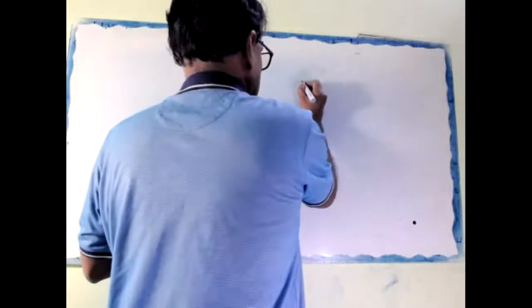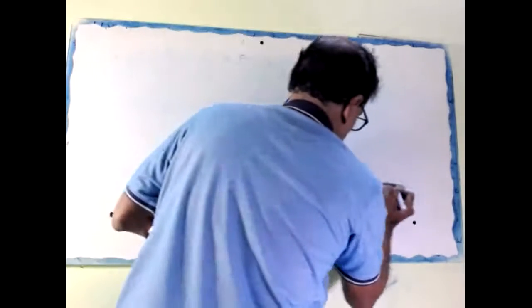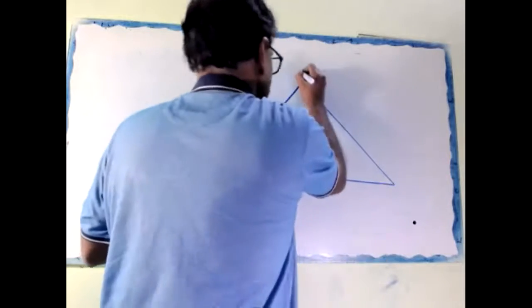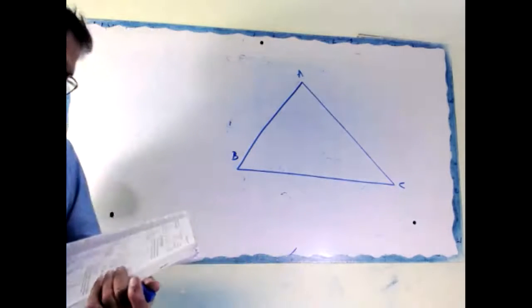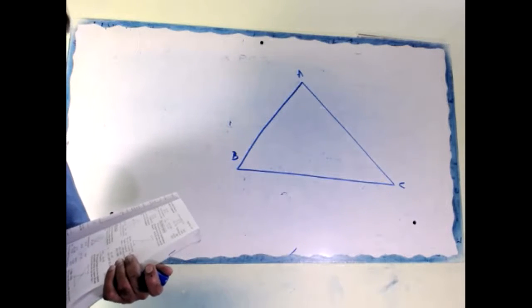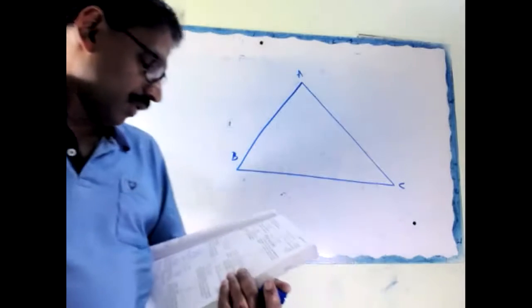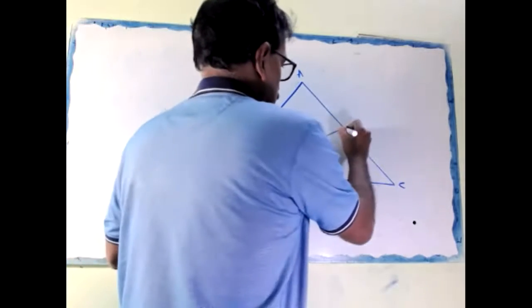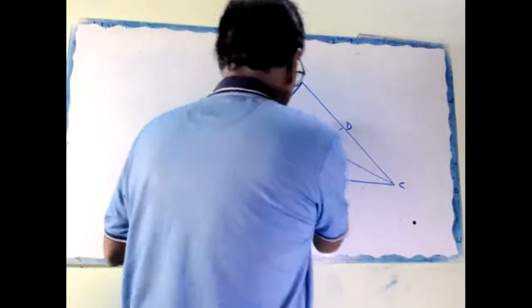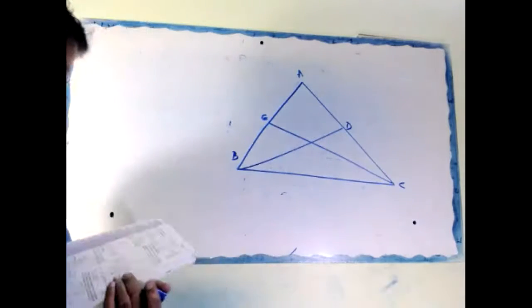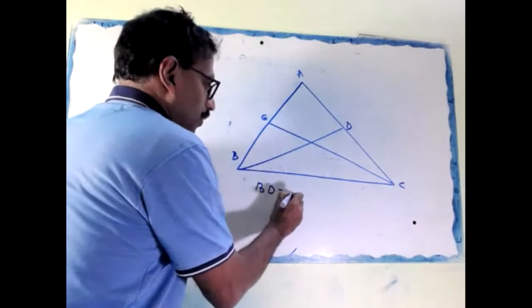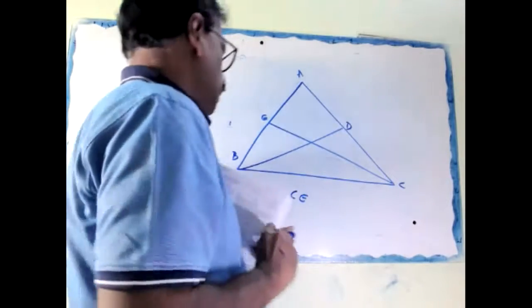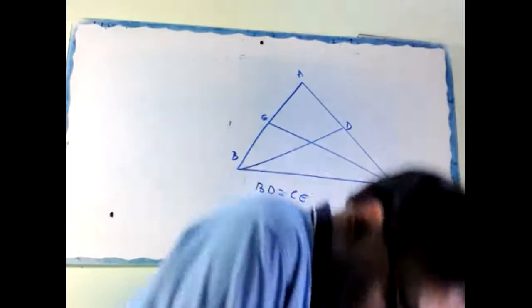ABC is an isosceles triangle with AB equal to AC. BD and CE are medians. Show that BD equal to CE. Okay, try now.